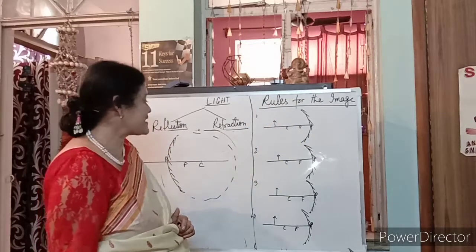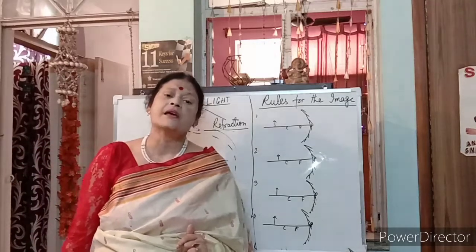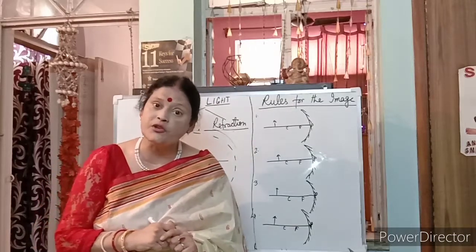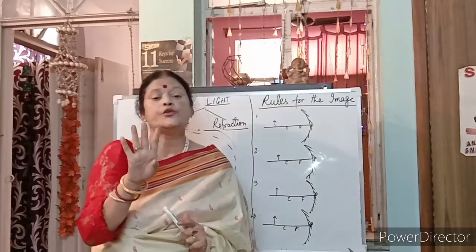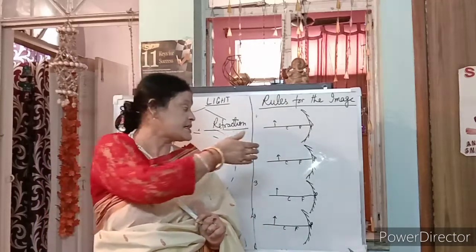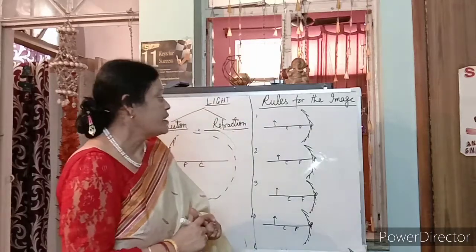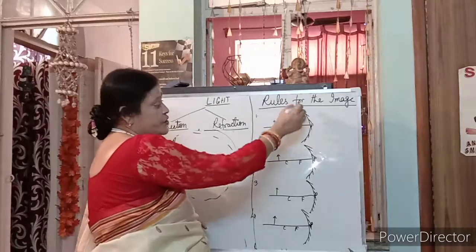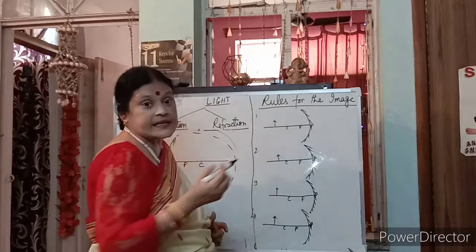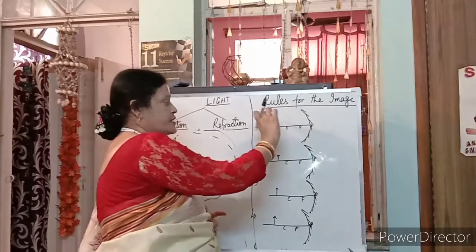Clear, student? Now, before I start with image formation, there are a few very, very important rules. There are 4 rules, and if you know them, you can make the image diagrams automatically by simply using these rules. Right? Shall I start? Now, again, the ready position: aperture, pole, focus, center of curvature. I have kept the object, and the object should always be in an upright, straight position.